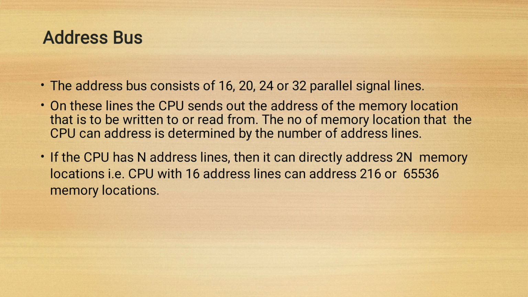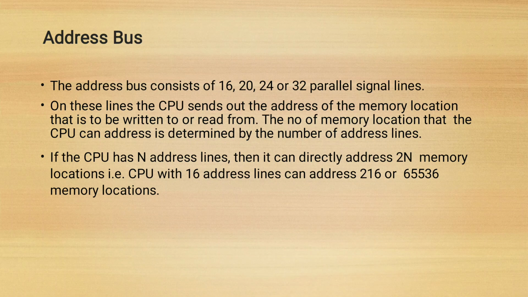In the architecture of a computer system, there are three buses: address bus, data bus, and control bus. Let's start with the address bus. The address bus consists of 16 lines, 20 lines, 24 or 32 parallel signal lines. On these lines, the CPU sends out the address of the memory location that is to be written to or read from. The number of memory locations that the CPU can address is determined by the number of address lines.